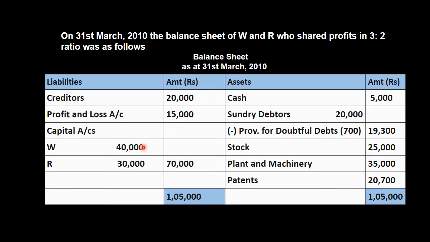And capitals of the partners prior to admission of the new partner, W of rupees 40,000, R of rupees 30,000. Cash balance is of rupees 5,000, debtors of rupees 20,000, less 700 for old provision or reserve, stock of rupees 25,000, plant and machinery of 35,000, patents of rupees 20,700.